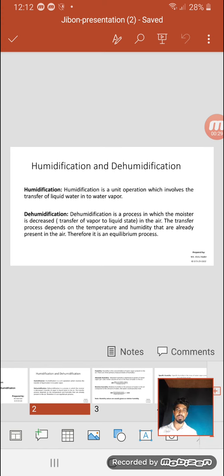Define dehumidification. Dehumidification is a process in which the moisture in the air is decreased. That means transfer of vapor to liquid state. The transfer process depends on the temperature and humidity that are already present in the air. Therefore, it is an equilibrium process.